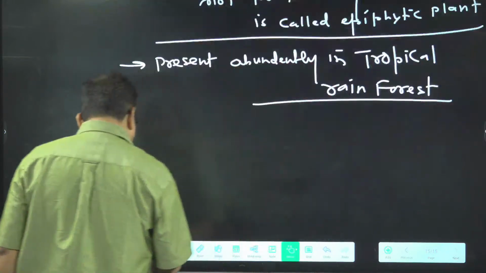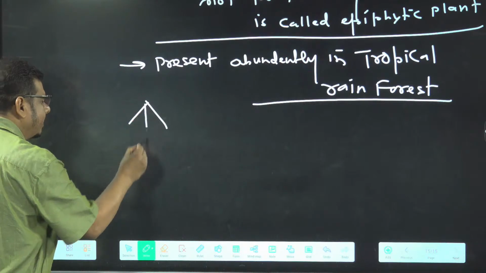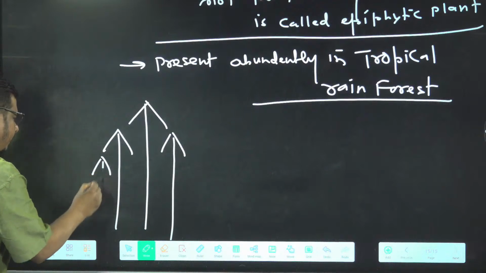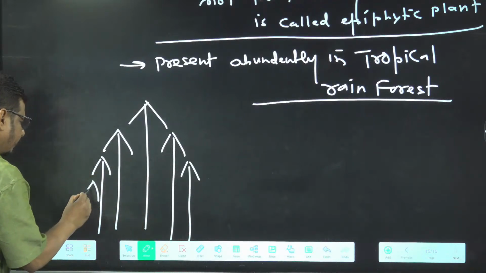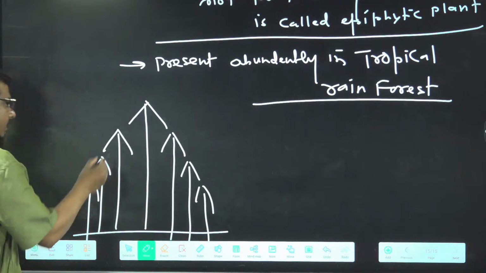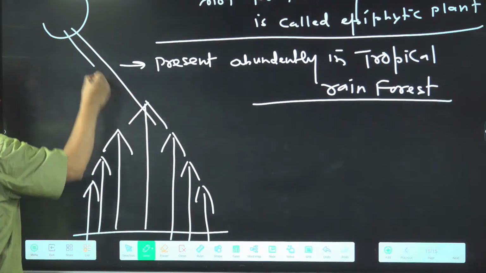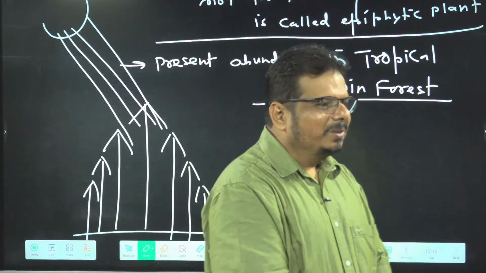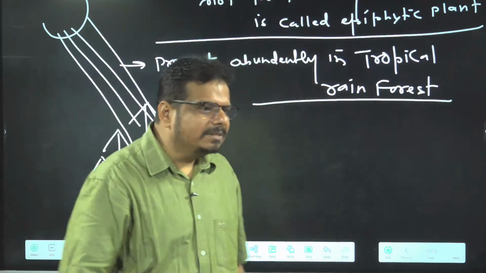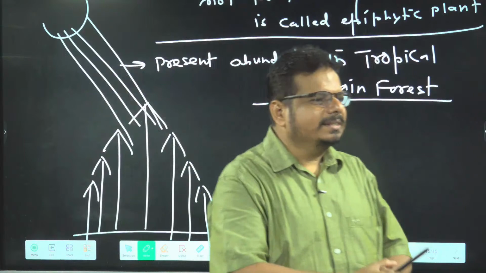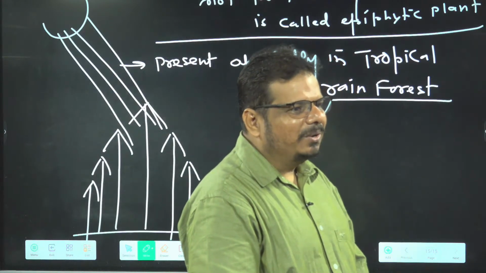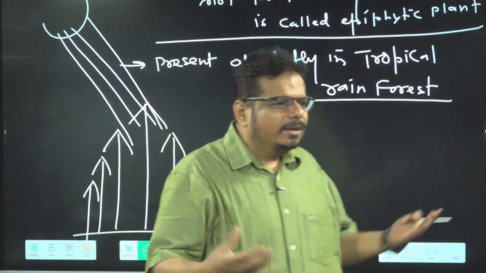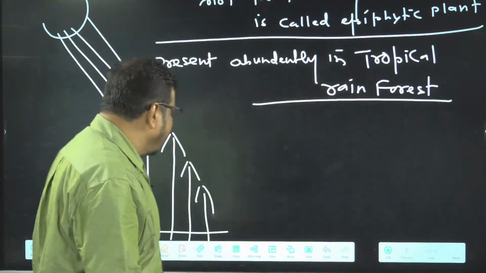Actually, in tropical rainforest, what happens? The forest has strata, layers. So plants are present in many strata in tropical rainforest, four to five strata. So when sunlight comes, it is not able to penetrate deeper inside the forest. Got the idea or not? So there is a scarcity of sunlight, maximum in which forest? Tropical rainforest. Are you agreed with me or not? There is a fight for sunlight in which forest? Tropical rainforest.